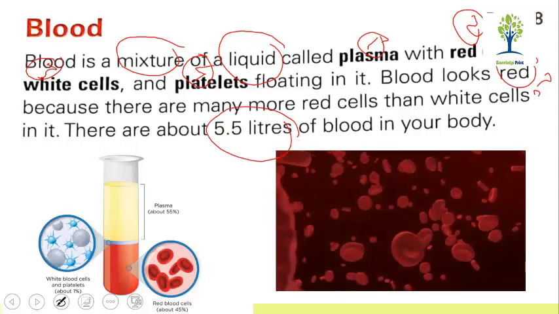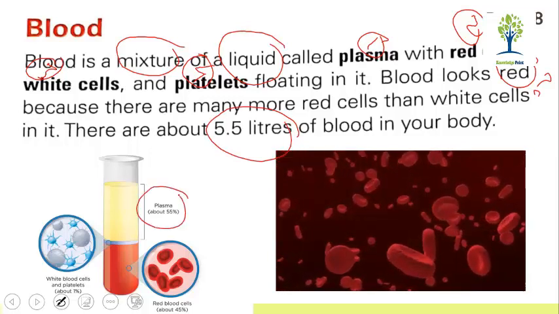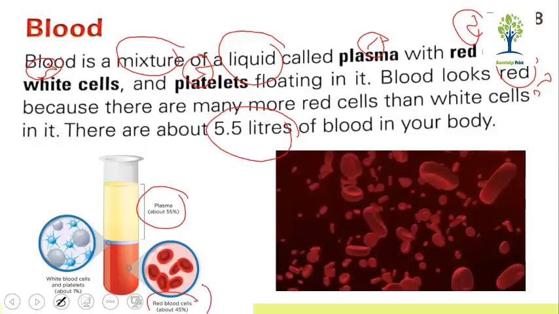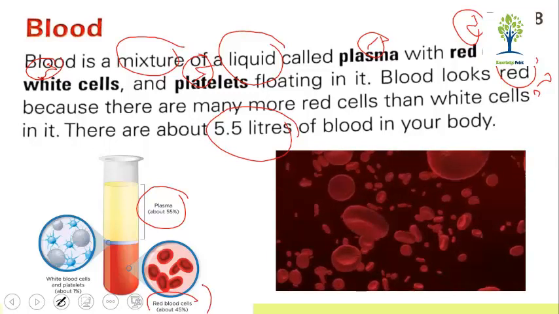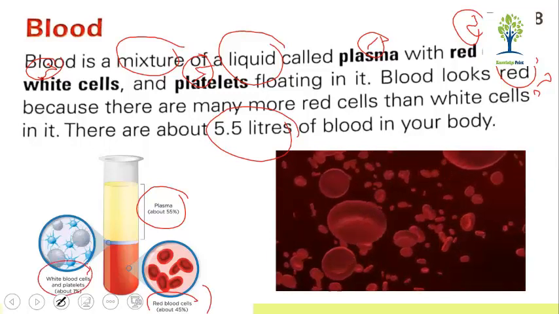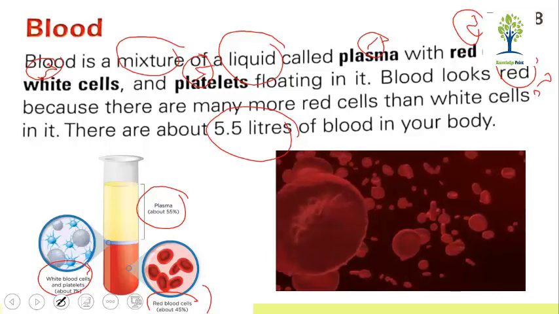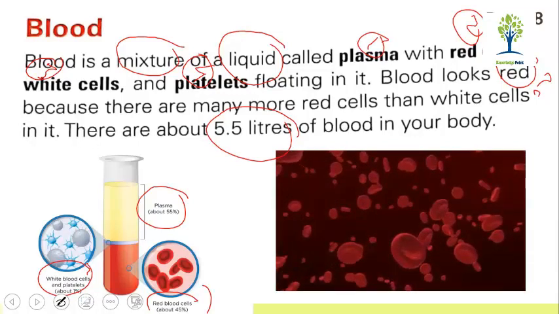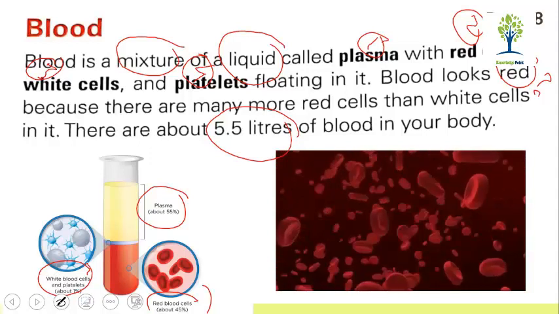Now look here. In this case, 55% of your blood is plasma. Clear? 45% of your blood is red blood cells, and about 1% of your blood is white blood cells. So 55% is plasma, 45% is red blood cells, and 1%.